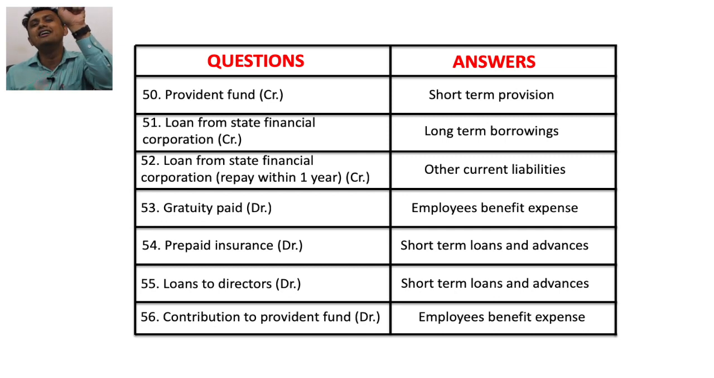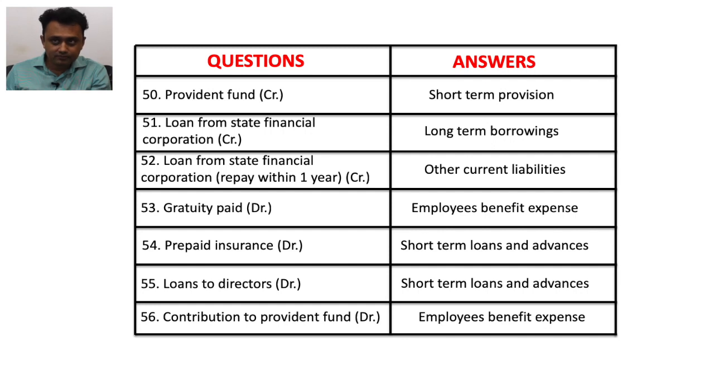Provident fund is a short-term provision. Loan from state financial corporation, again a credit balance, is a long-term borrowing. Loan from state financial corporation repayable within a year is written down under the head of other current liabilities.